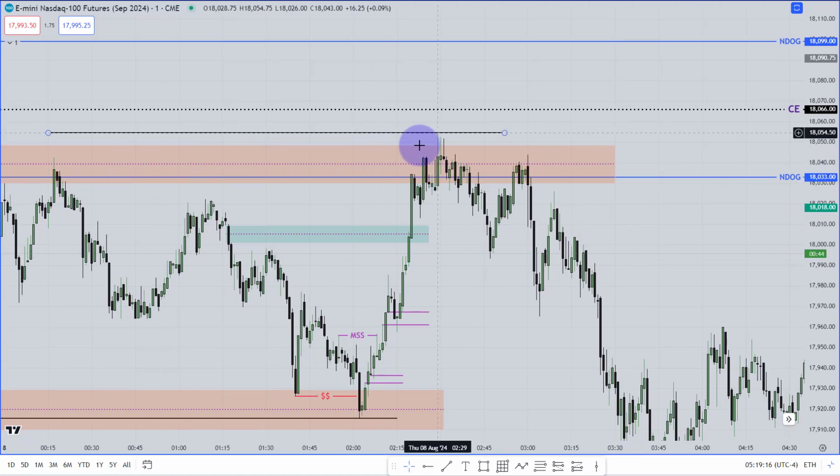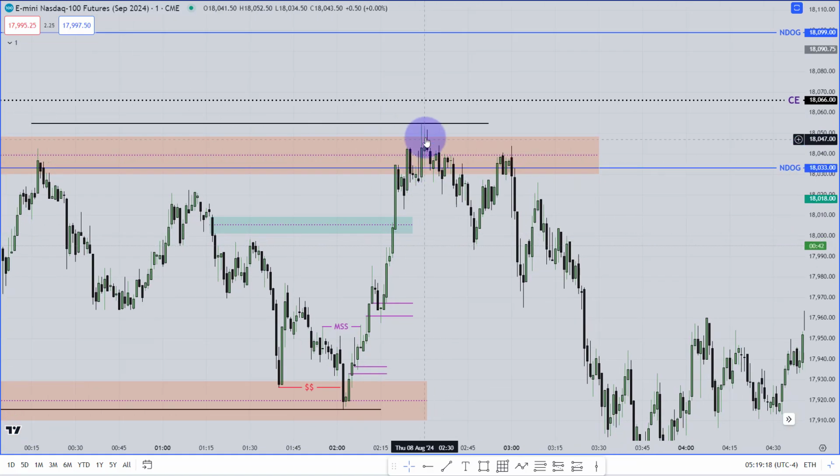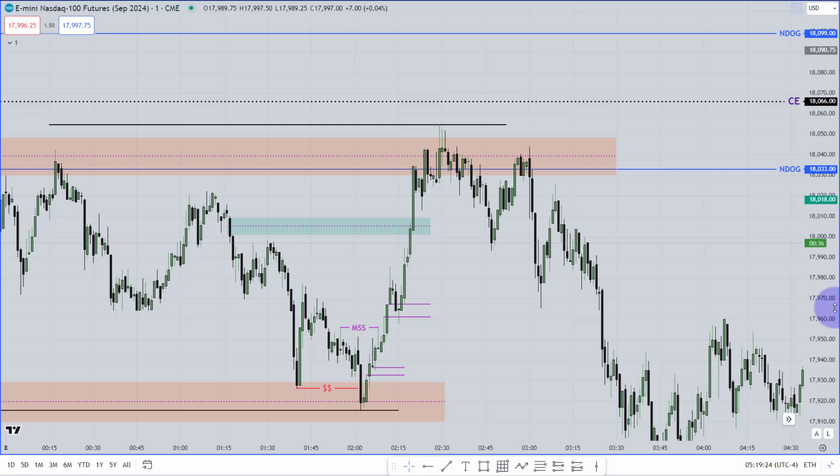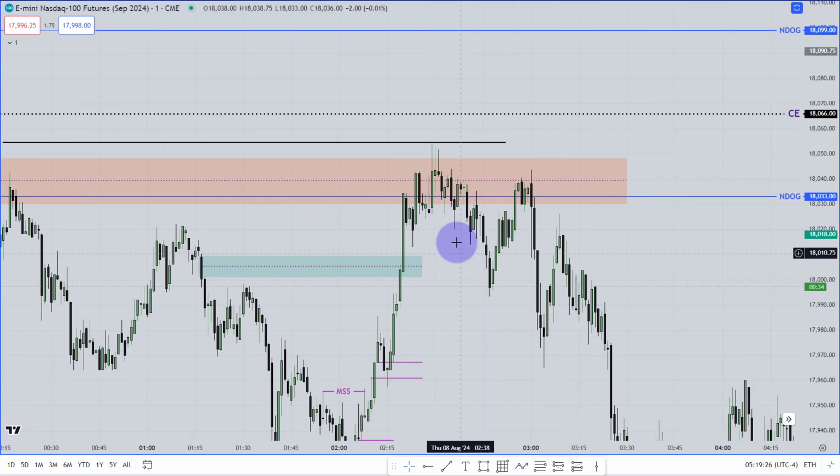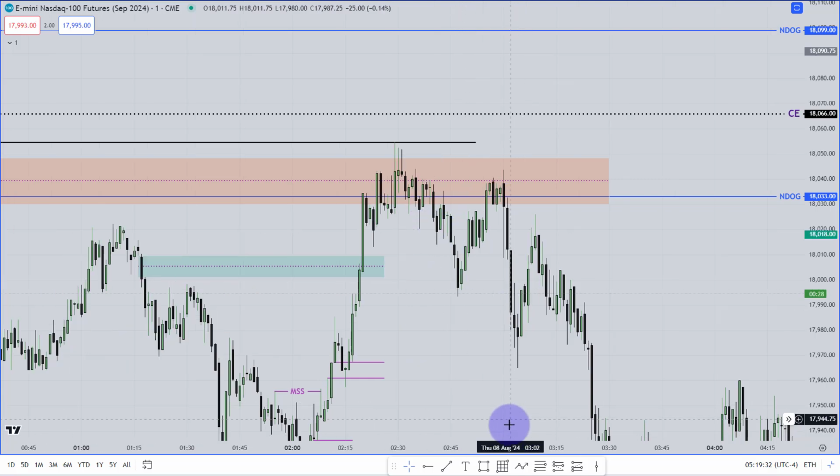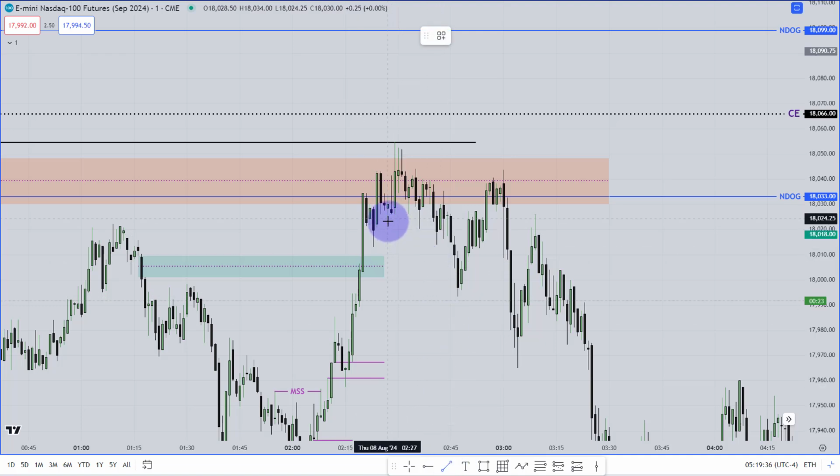What if you want more precision over there? Then when it has taken all of the liquidity, what should I look for? Lower market structure shift. Now, where is my lower market structure shift, brother? You can see there is a low, this low. This low has been shifted over there for the first time. Let me actually go from the beginning. You can see this is a low which has been shifted over there, right?